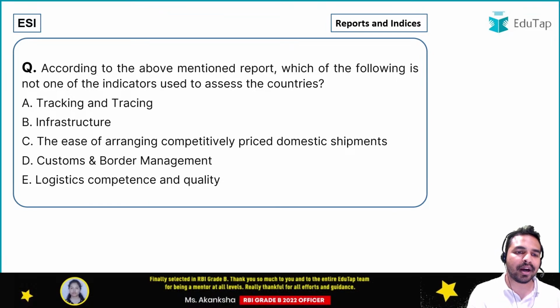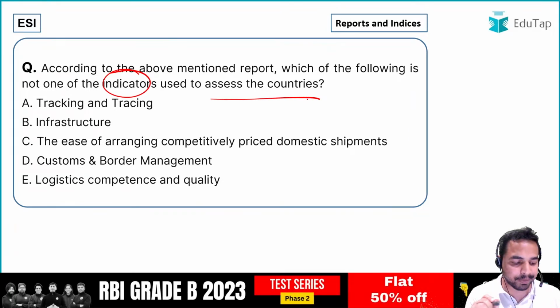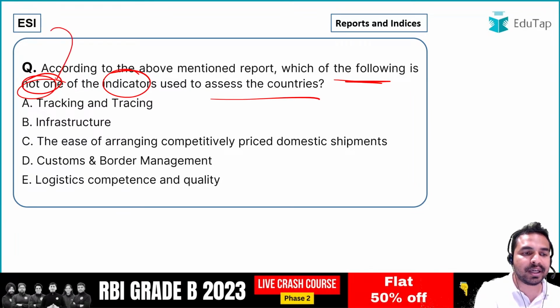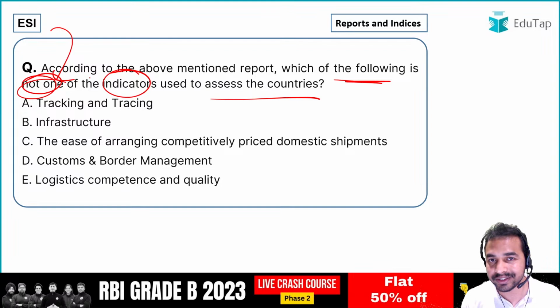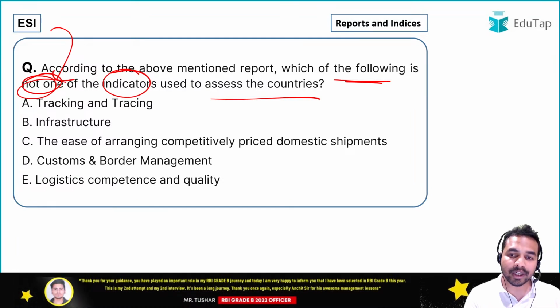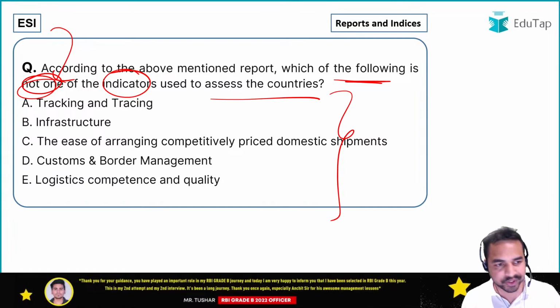Next question is regarding the indicators used to assess the countries. But once again, I'm telling you to be very careful while reading the question. It says, which of the following is not one of the indicators? See, these keywords are hidden in the questions, but you have to see and then answer the question, guys. So what exactly is the name here? What are those indicators which are not the indicators used to assess the countries? What is the right answer?